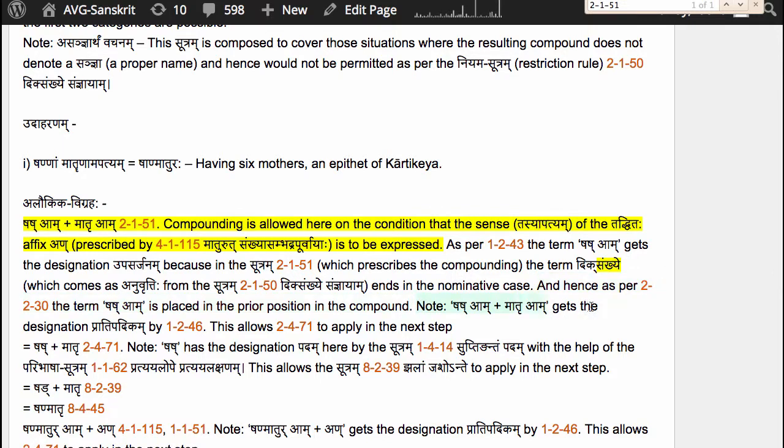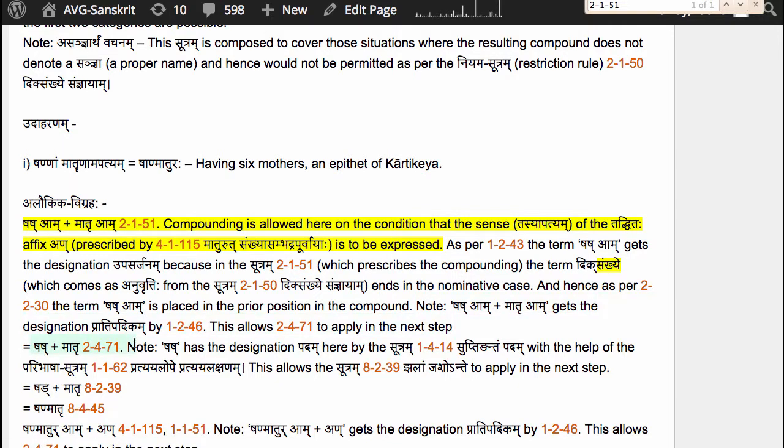Now, Shash Am Matru Am gets the designation pratipadikam by 1.2.46, Krit taddhita samasascha, because we have formed a samasaha. This allows us to apply 2.4.71 supo dhatu pratipadikayoho to perform the luk elision on the sup affixes which are inside the compound pratipadikam, so we get shash matru.